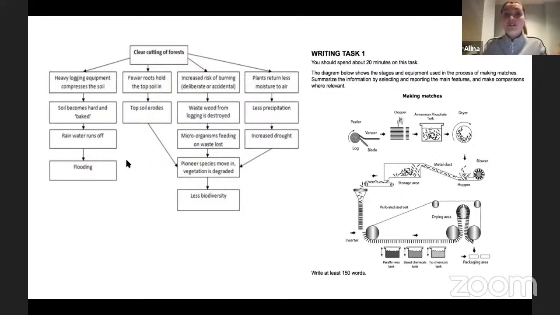Okay, how to identify it? As I already said, you will see some sort of a process consisting of different stages, and those stages will be placed in different boxes, kind of coming one from another. So this is the way the flow chart looks. So please make sure that you identify it correctly. This is not a diagram. This is a flow chart.